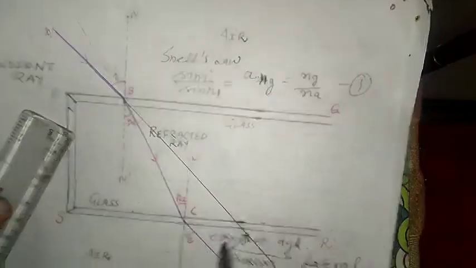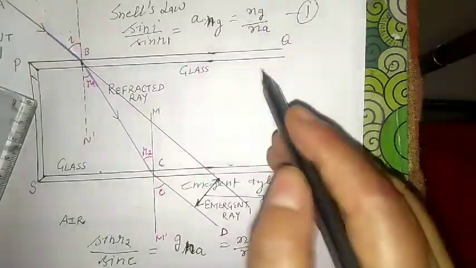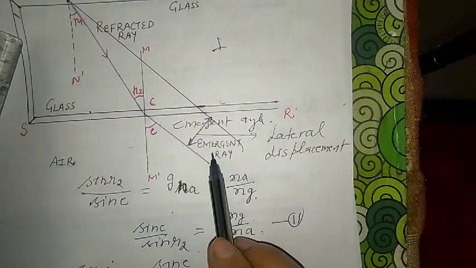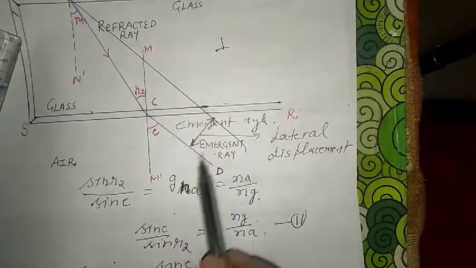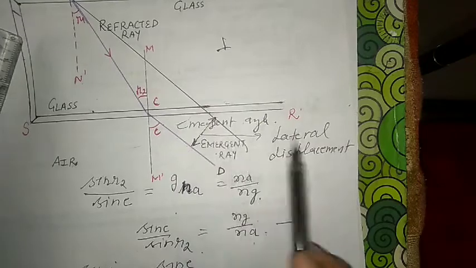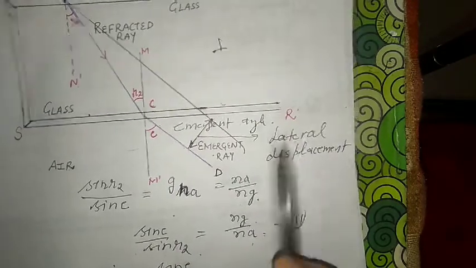This is known as lateral displacement. If we extend the incident ray, the perpendicular distance between the emergent ray and the extended incident ray is known as lateral displacement. So this we have done.